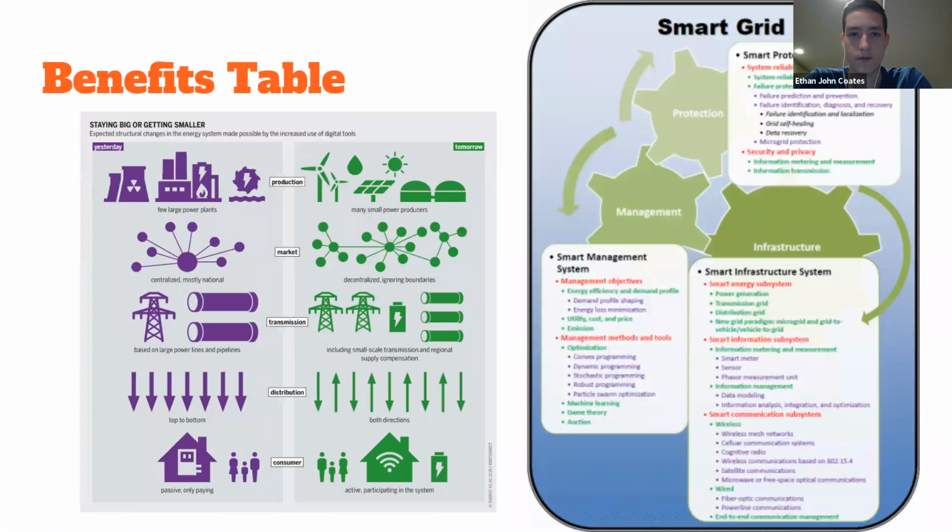And so here's just some visuals of the kind of benefits we're talking about. Here's just a comparison of what a smart grid is versus our current grid. So we would have many smaller power producers versus a few large sources of power. That's more about the reliability. And it's decentralized and it's less reliant on central sources. It'll include small-scale transmission and regional supply compensation versus large power lines and pipelines. And of course, information and power flow, both directions. That's the main difference. And each utility, of course, this is a big difference too. Each utility will give power back and information back in the entire system.